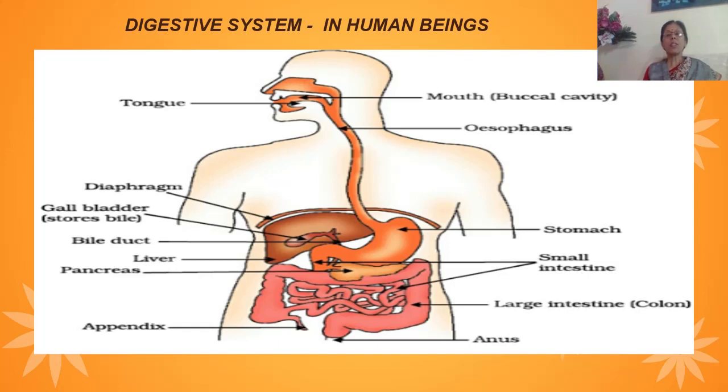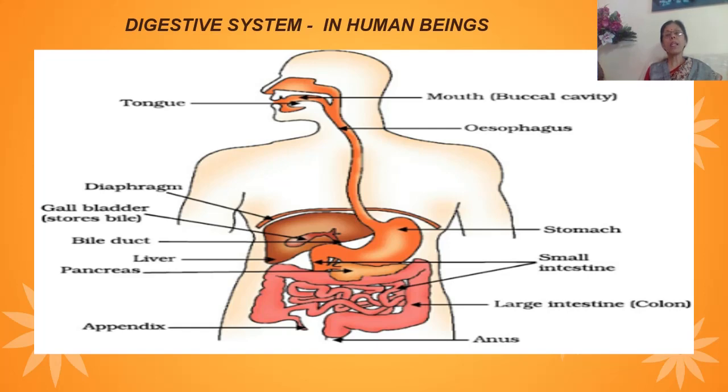First of all, let us know where this process of digestion takes place. The process of digestion takes place in our alimentary canal. The alimentary canal starts from the mouth and leads to the buccal cavity, from the buccal cavity to the esophagus, from the esophagus to the stomach, and stomach to the small intestine, and then to the large intestine, then finally to the colon, and then to the rectum. Now, the process of taking in of food is called ingestion. We take in complex food, that is called ingestion.